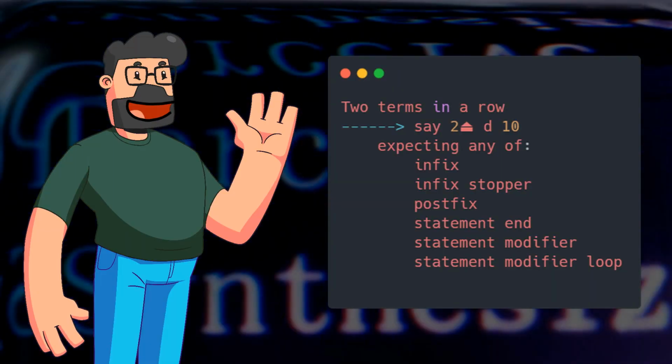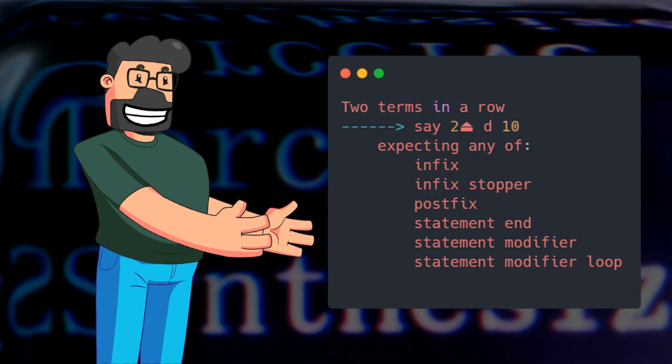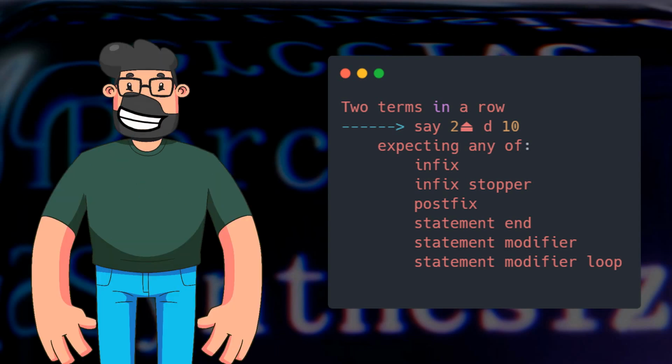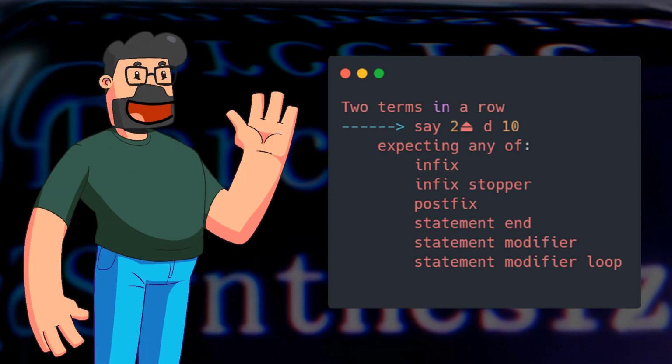Moving forward with the explanation, it's important to note that if you try to input the same code directly into the REPL as a single line statement, you'll encounter an error message due to the REPL's limitations. This is a quirk in the REPL that doesn't affect the functionality of the operators in a script.